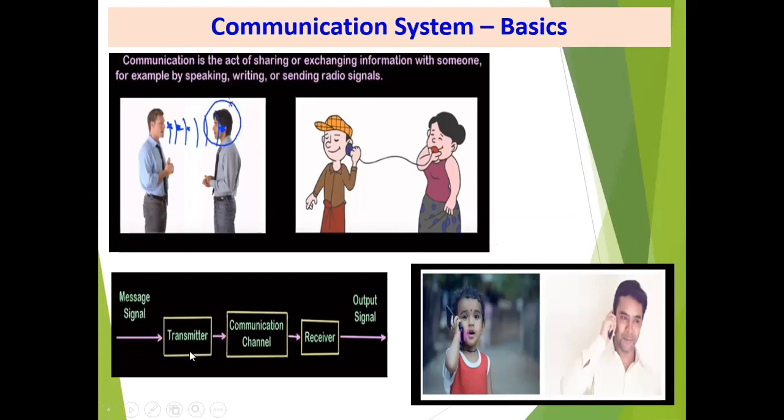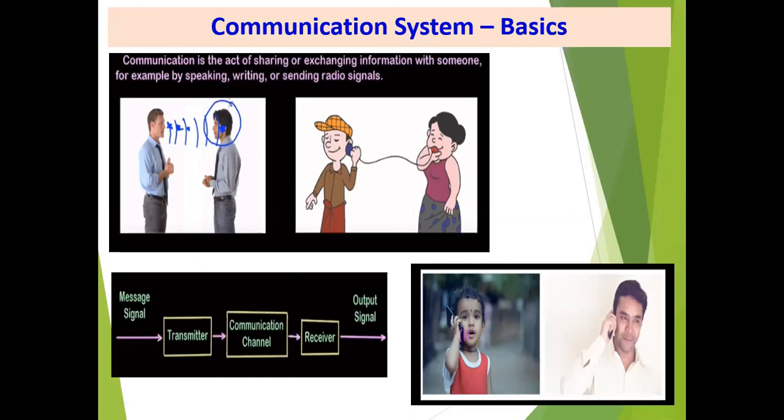In a communication system, these three blocks are very important: transmitter, receiver, and the channel. The channel is a mediator between the transmitter and the receiver. In the first figure, air works as a channel. In the second, the thread works as a medium or channel. And in the third one, free space, that is electromagnetic waves, propagate through the medium. I hope you understand the concept of communication.